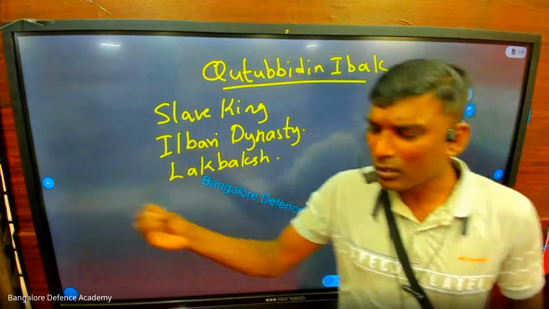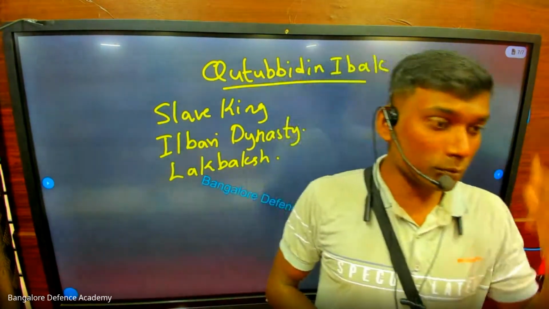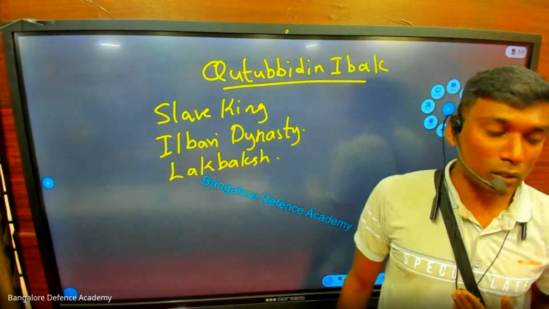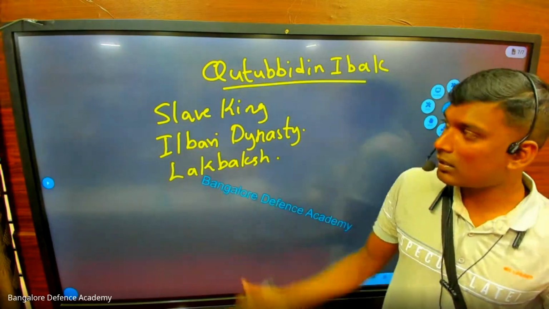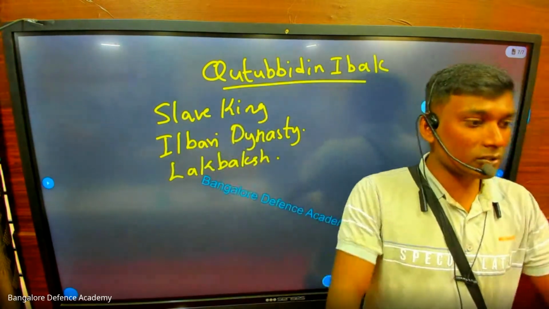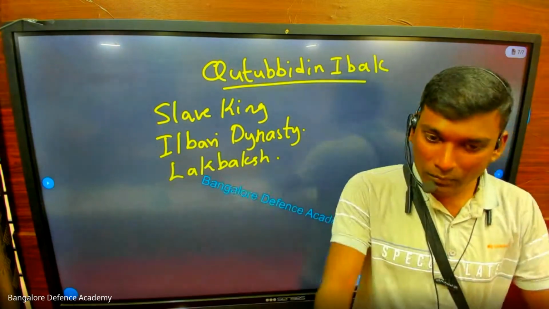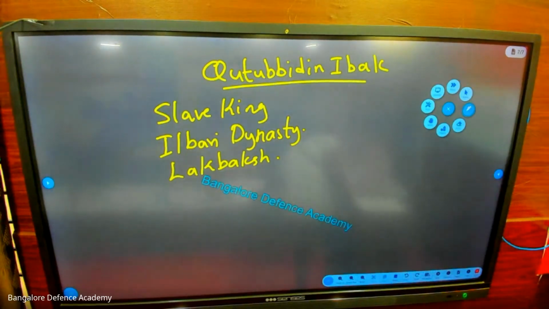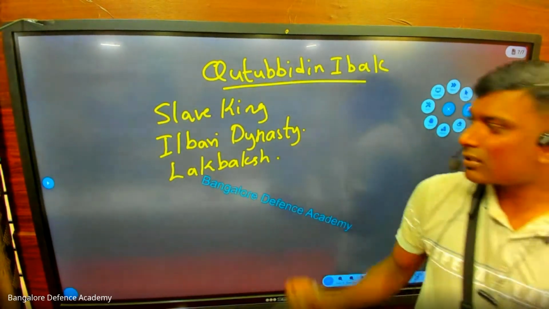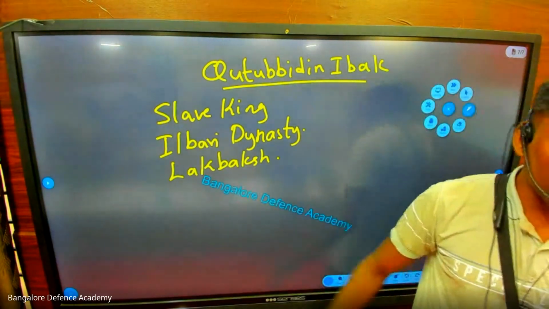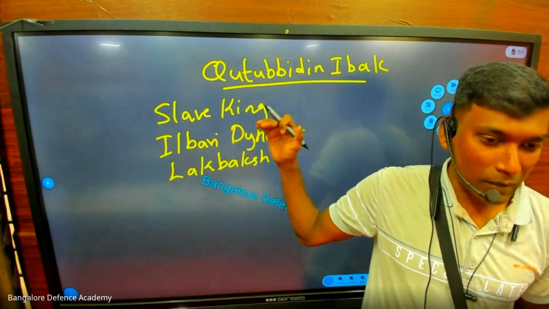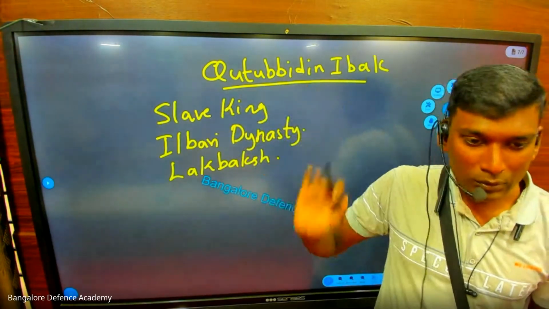And suppose a poor man comes, he says, dear Kutubuddin Aibak, I don't have money. Please give me some money, my daughter is about to get married, something like that. So immediately Kutubuddin Aibak gives lakhs of rupees. Remember, lakhs of rupees, Lakbaksh. Do you all understand? Okay, so who is called as Lakbaksh? Who is the first slave king? Who is the founder of the Ilbari dynasty?